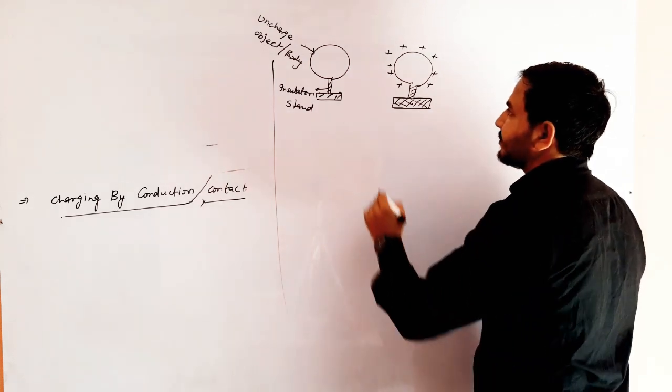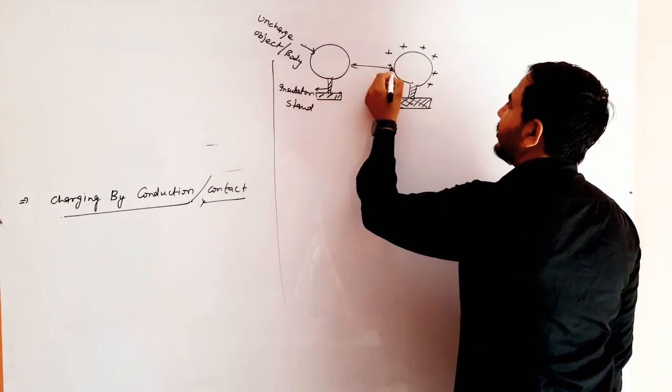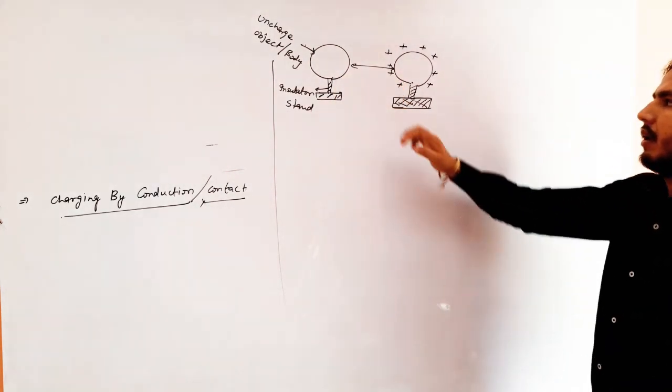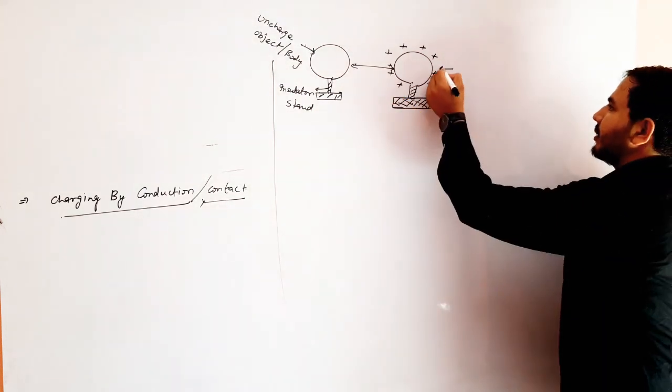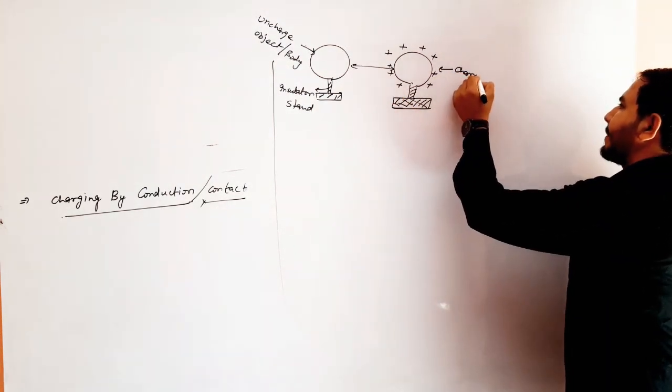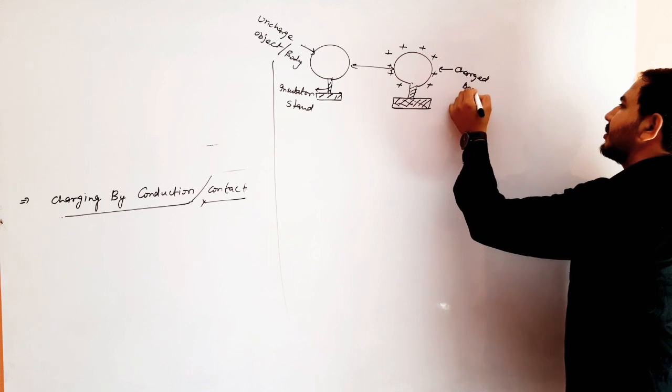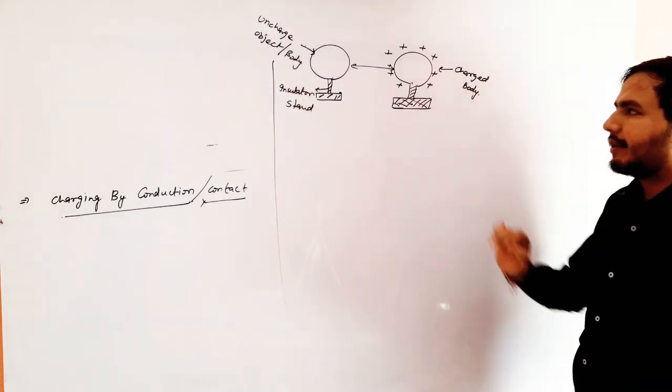In this case, an uncharged body is brought near and in contact with the charged body. This is the charged body. Clear?